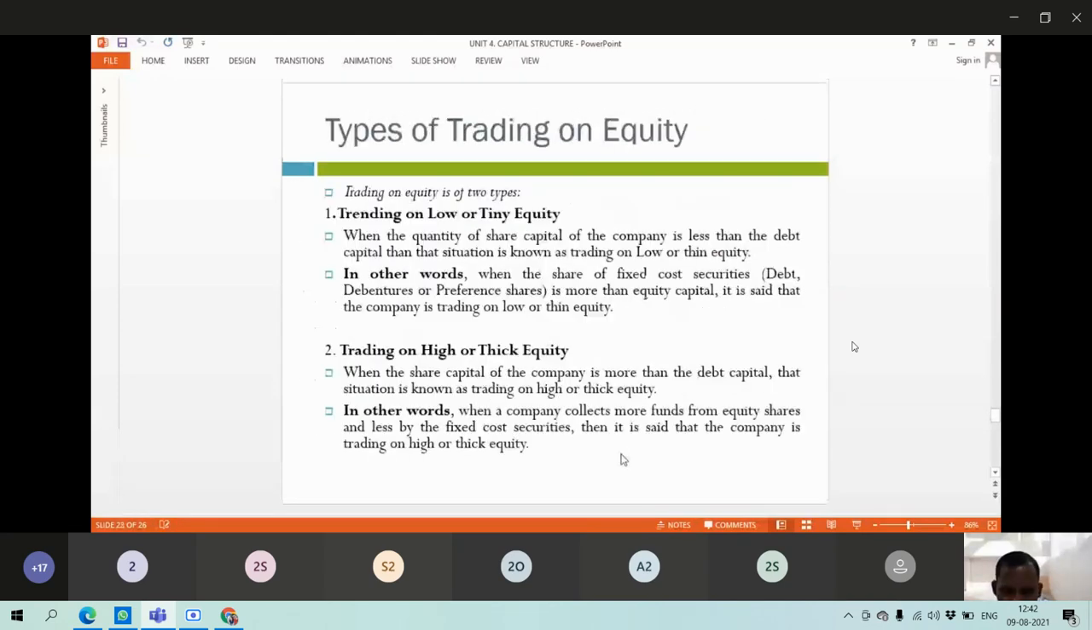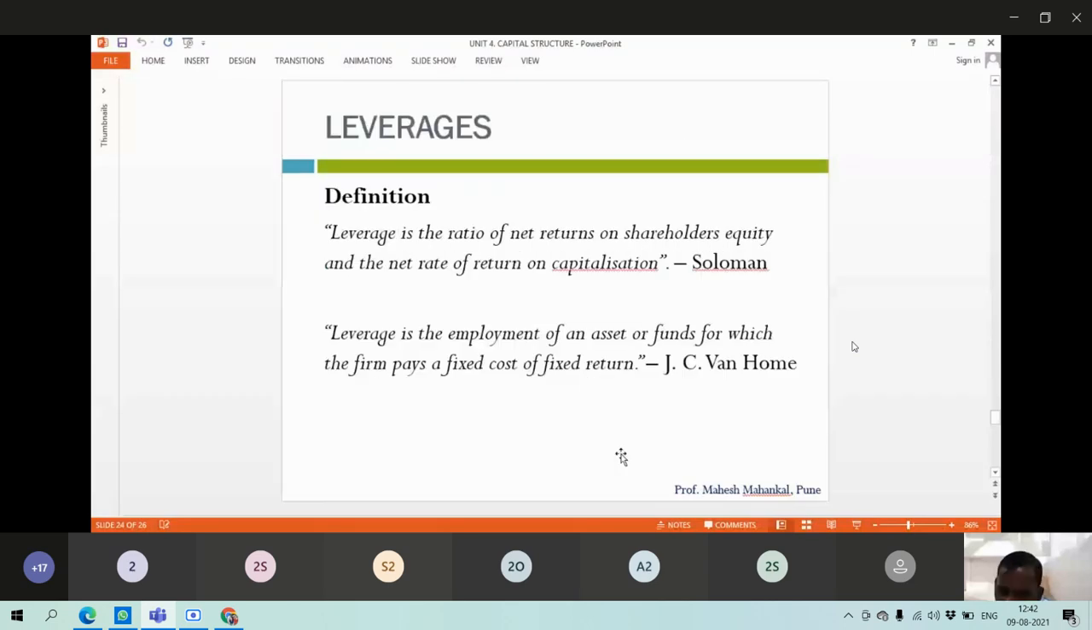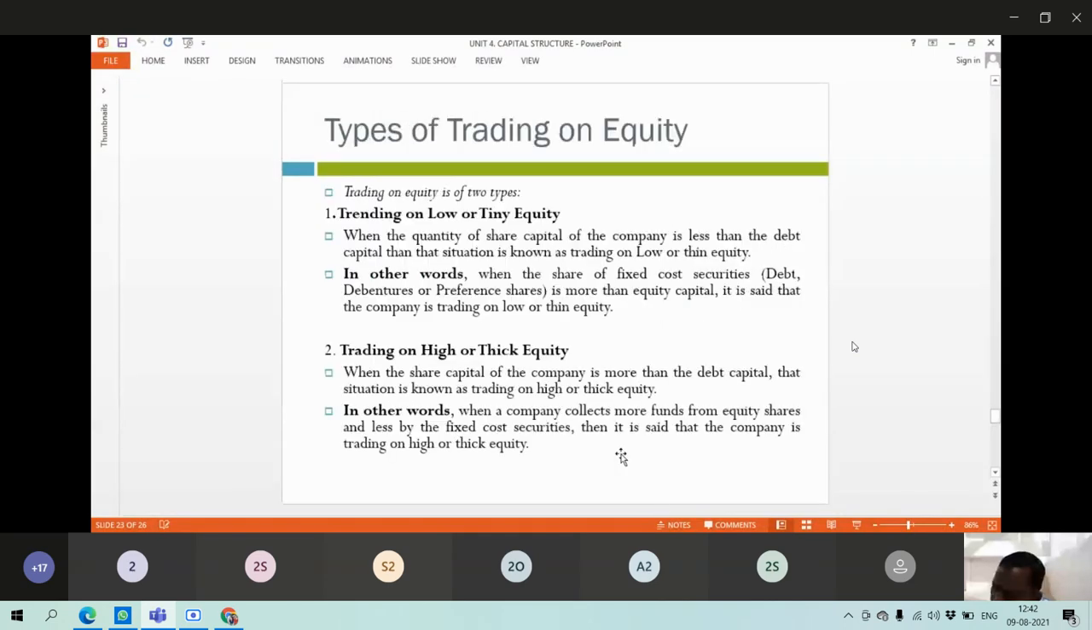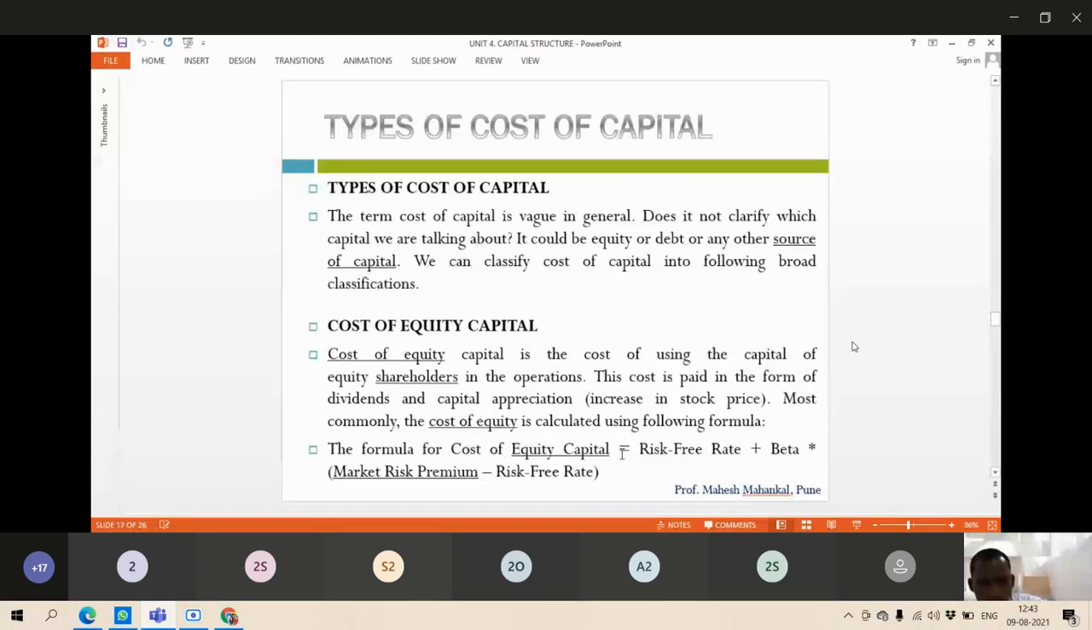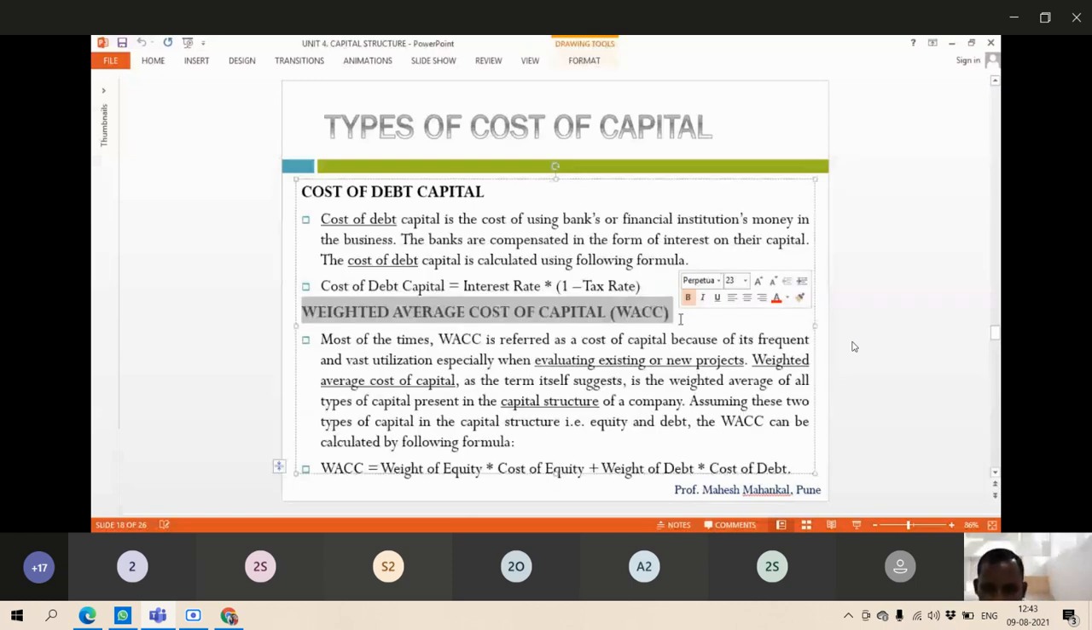Trading on equity, we are going to see in the next class, students, and in the next class I am going to take one problem on WACC, weighted average cost of capital. This is an important point for all of you. I will take 2 or 3 problems within one session. Students, are all of you able to understand?